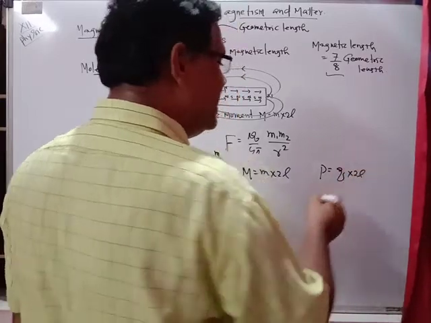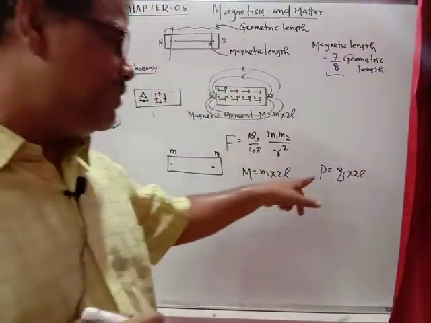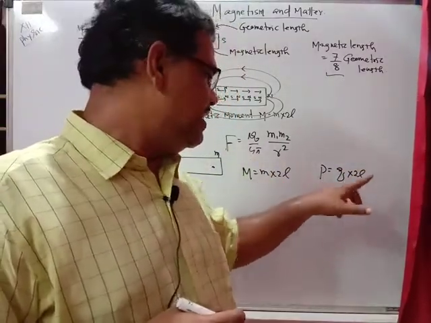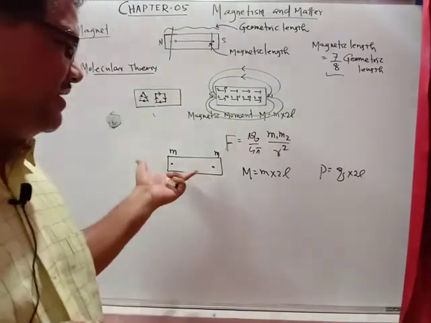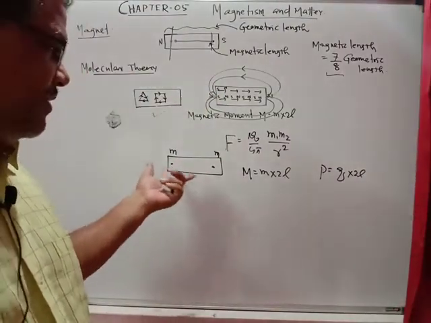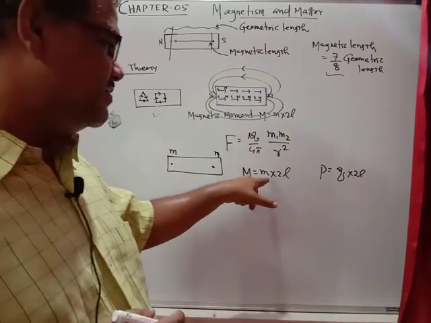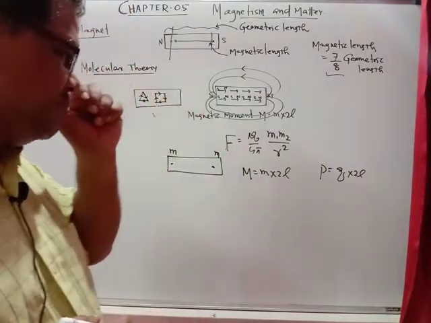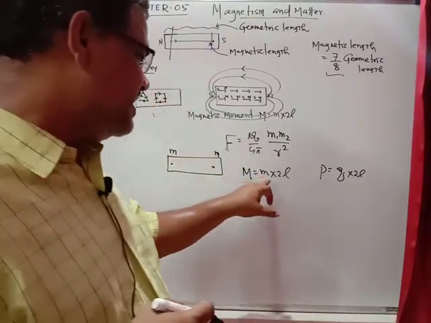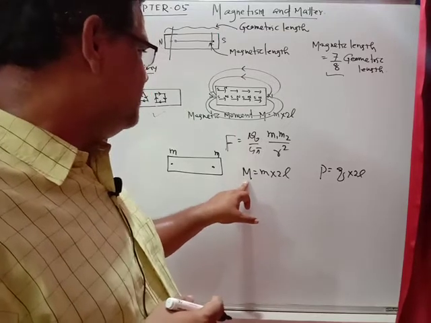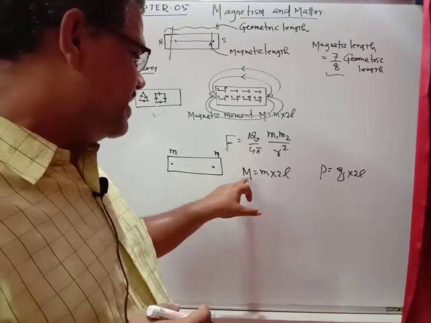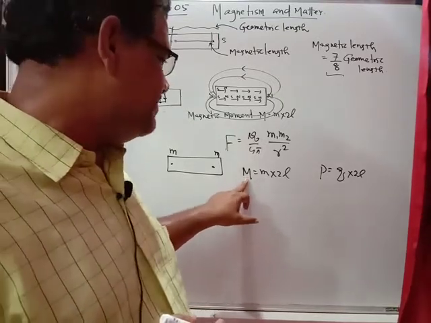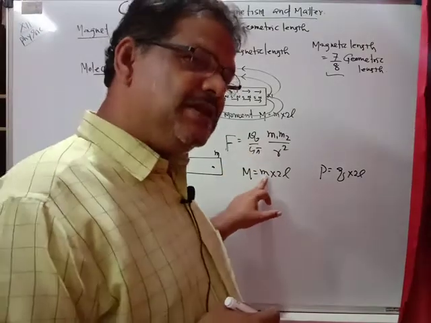In case of the electric dipole, you get the dipole moment P equal to Q into 2L. But in case of the magnet, you get the magnetic dipole moment M equal to small m into 2L. Students, be careful: magnetic moment we represent with capital M, and pole strength we represent with small m.